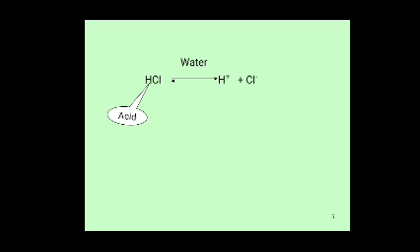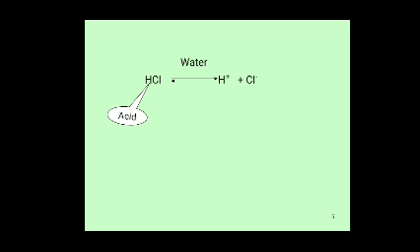For example, hydrochloric acid, HCl, dissociates in aqueous solution and produces H plus ions and Cl minus ions.